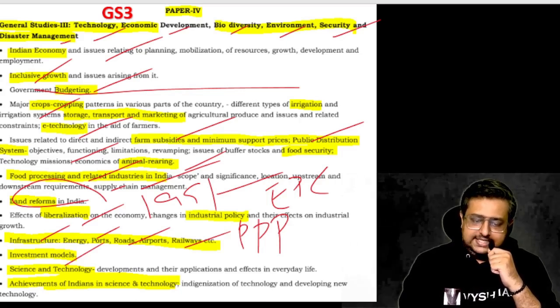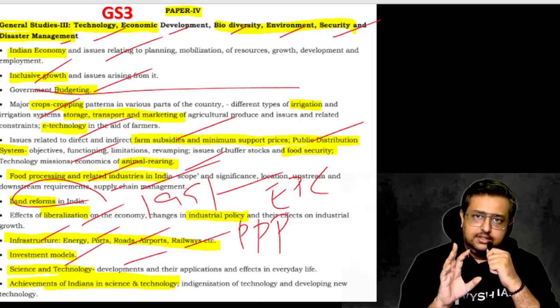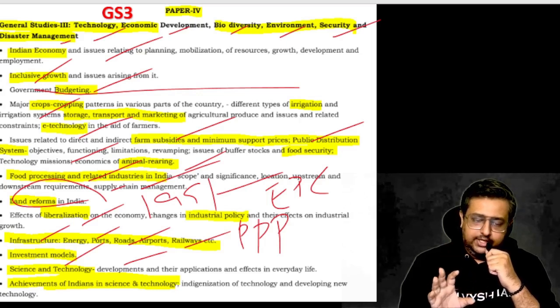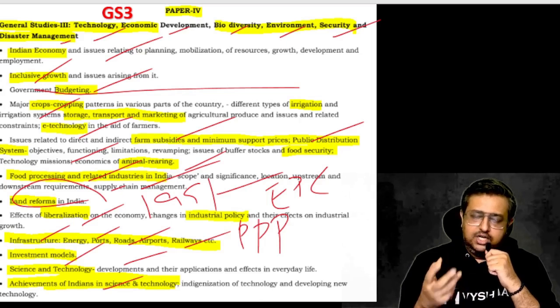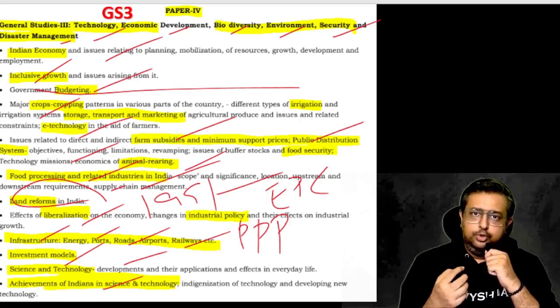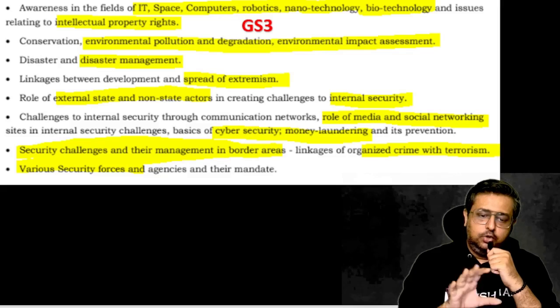Okay. Then science and technology, everyday life, whatever, space, robotics, discovery, vaccines, anything. They can ask you about biotechnology, anything they can ask. Then Indians, the persons in science and technology, the awards which they get, new inventions which we do, new contributions which India makes to the world, all these things are GS3 and still not over.